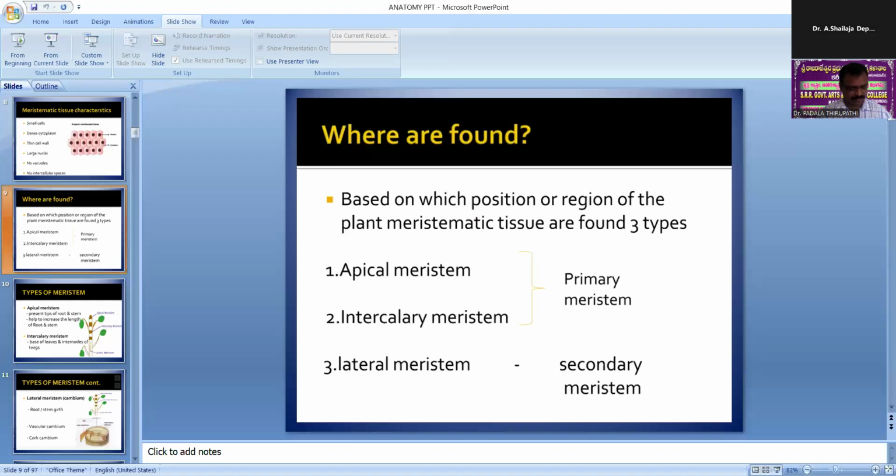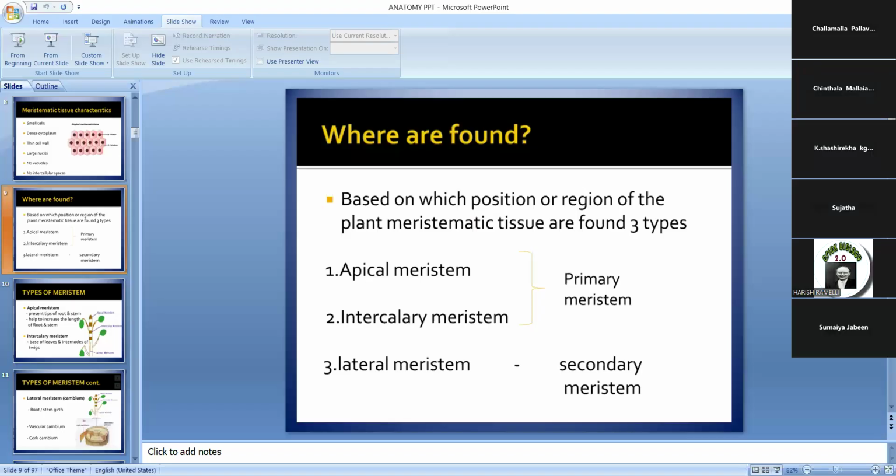And the third one is fundamental or ground meristem. It shows a number of thin-walled cells. These cells become differentiated into cortex and pith. So below the epidermis, the cortex is there. Cortex and pith come from the fundamental or ground meristem. The meristems give rise to the permanent tissues according to the scheme given below, that is, which are the primary meristems and which are the secondary meristems.